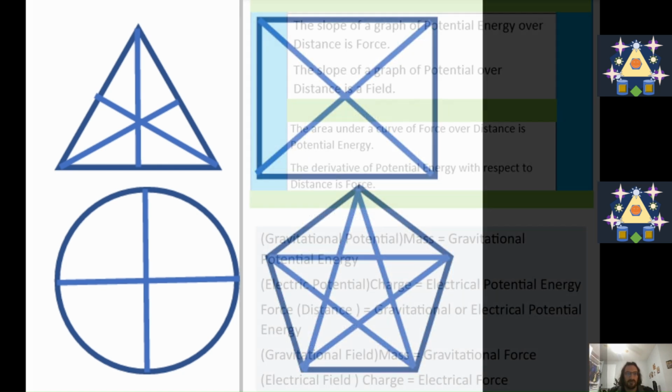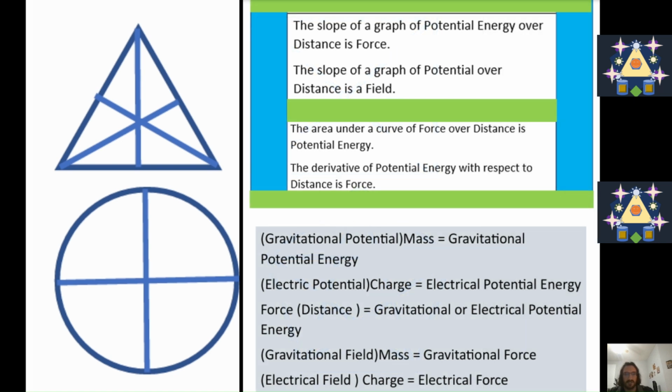The slope of a graph of potential energy over distance is force. The slope of a graph of potential over distance is field. It's what we were talking about before, that the slope would be the derivative with respect to the distance. Gravitational potential times mass will give you gravitational potential energy, because the only thing missing is the other mass. The electric potential times a charge equals the electric potential energy.